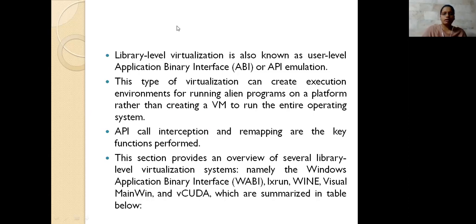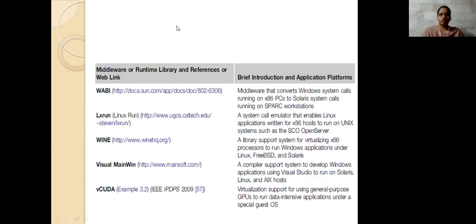If you take library-level virtualization, some examples are Wabi, Lxrun, Wine, Visual MainWin, and vCUDA. What Wabi does is convert the Windows system calls that run on the x86 processor to Solaris system calls.